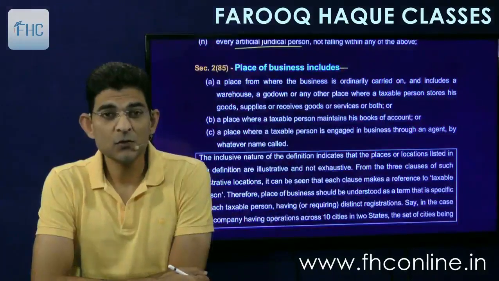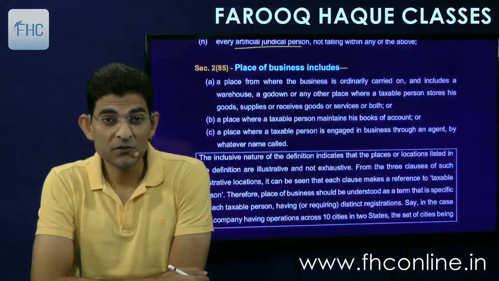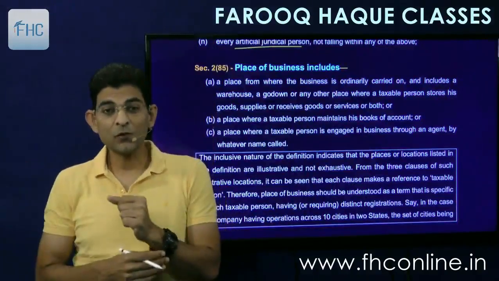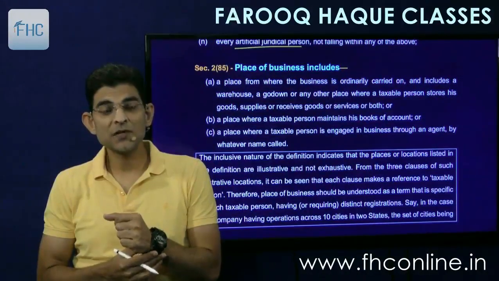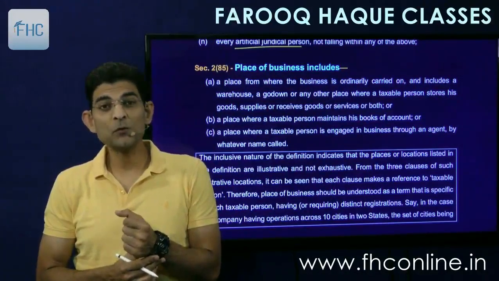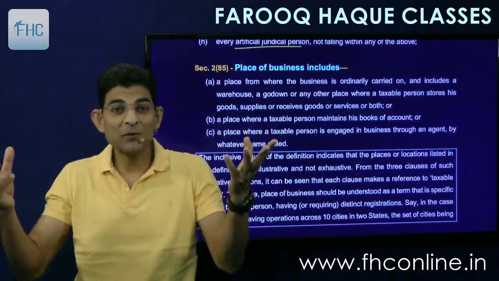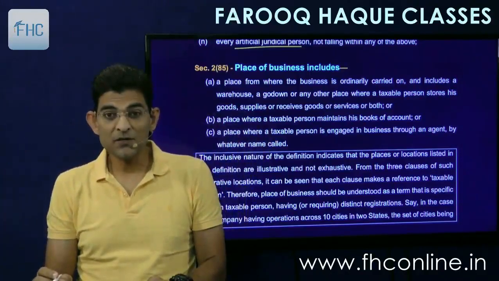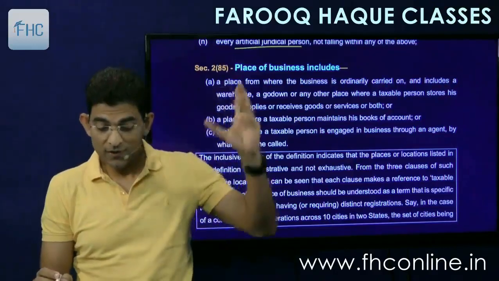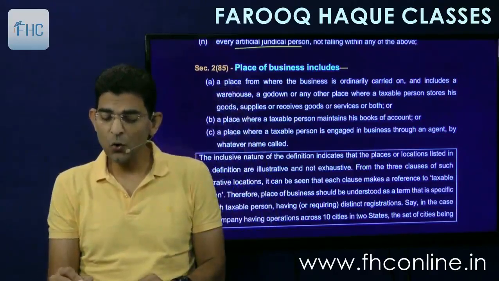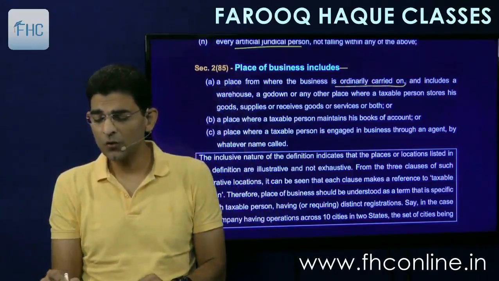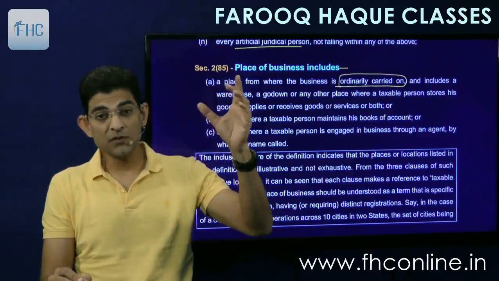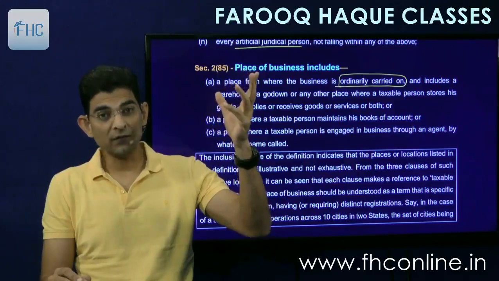The next is section 2(85), place of business. What is included in place of business? What all things can you consider as place of business? A chai thela, a pani puri stall, what all things can be called as place of business? Let's see. First, a place from where the business is ordinarily carried on. Ordinarily carried on. Now this place can be anything. It can be as small as a tea stall or as big as a factory.